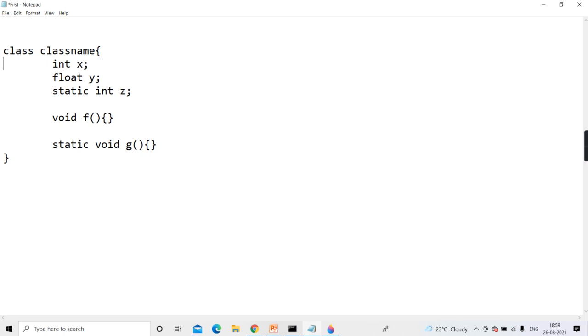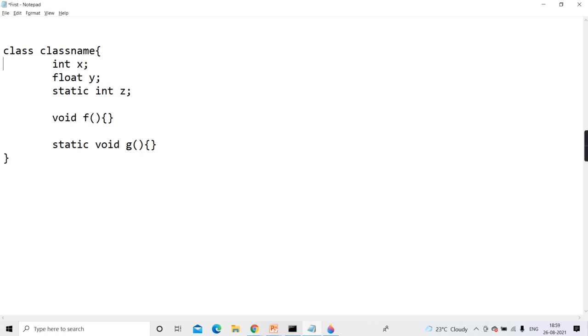Right, guys? Clear? And if it is static data, it is shared by all objects. Only a single copy is created. All objects share that single copy, and it is kept in some shareable memory. Shared memory, one copy only. And it will come into existence at the time of code loading only. Once, at the time of code loading, it is created, and it will remain in memory till your program terminates. Then method: an instance method can access both instance data and static data. And to invoke that method, you need to have an object.